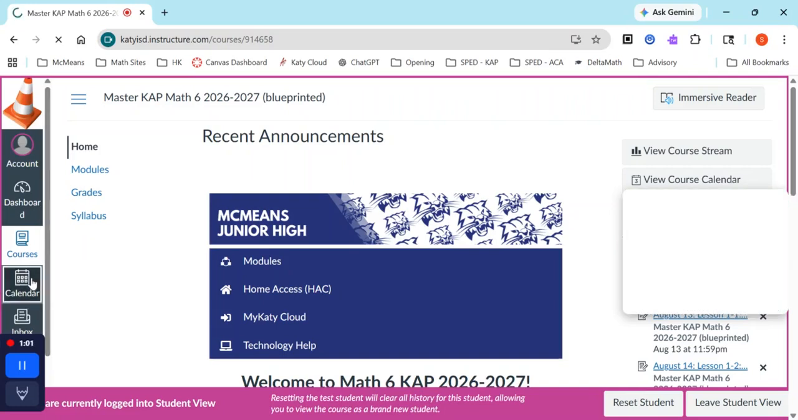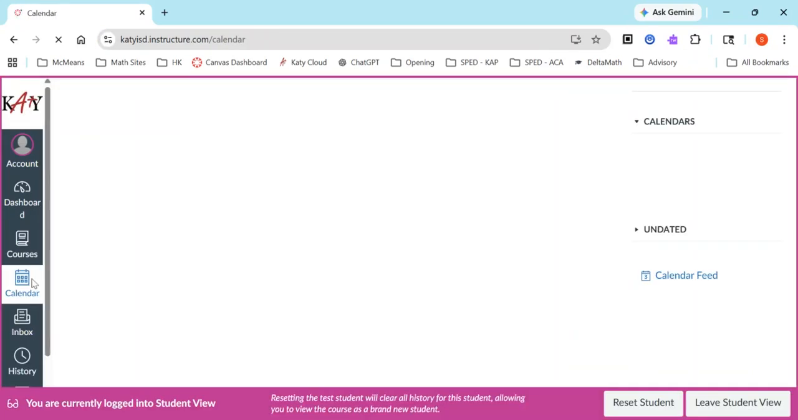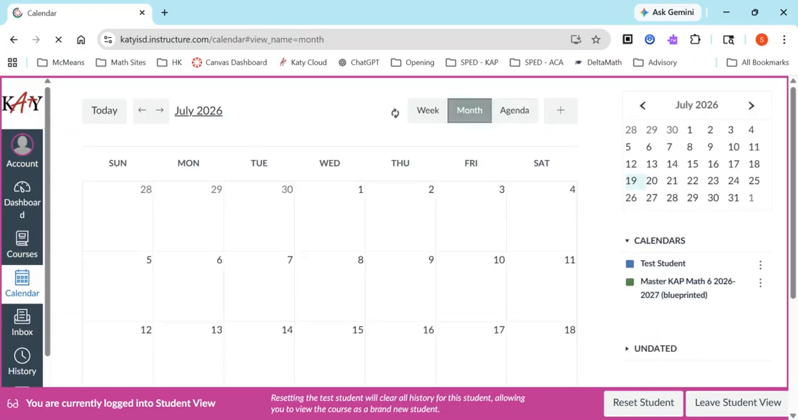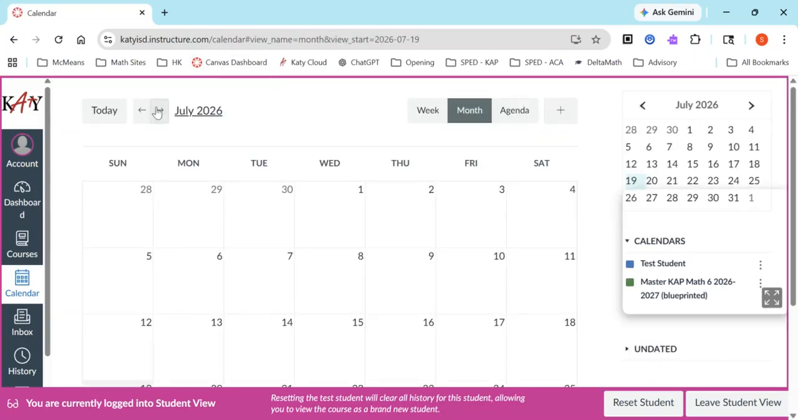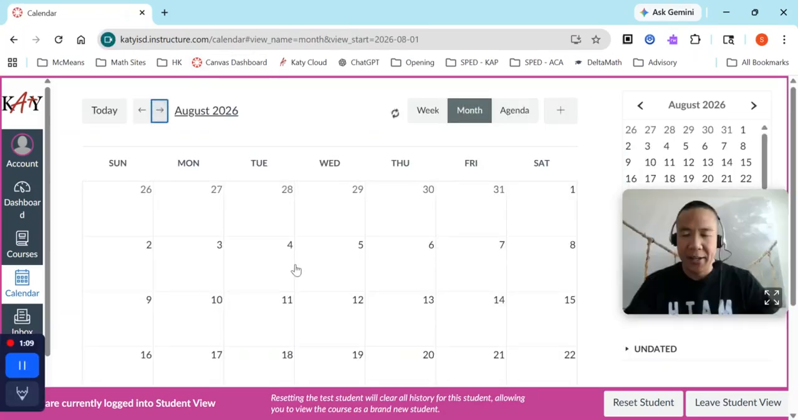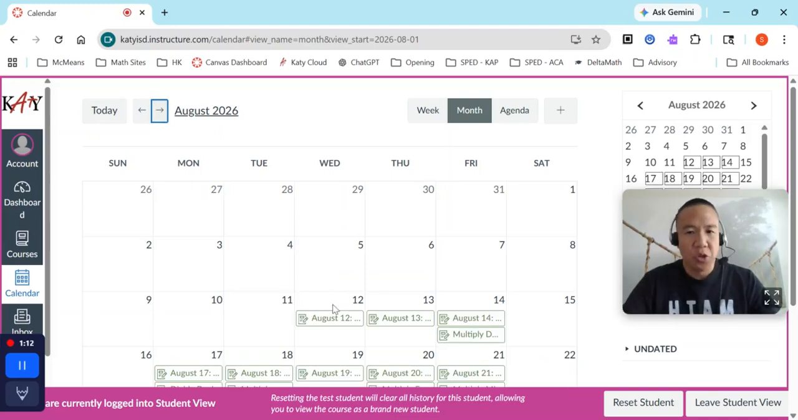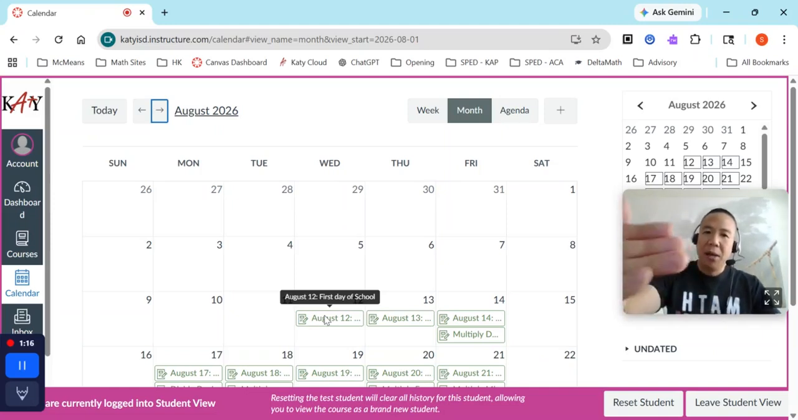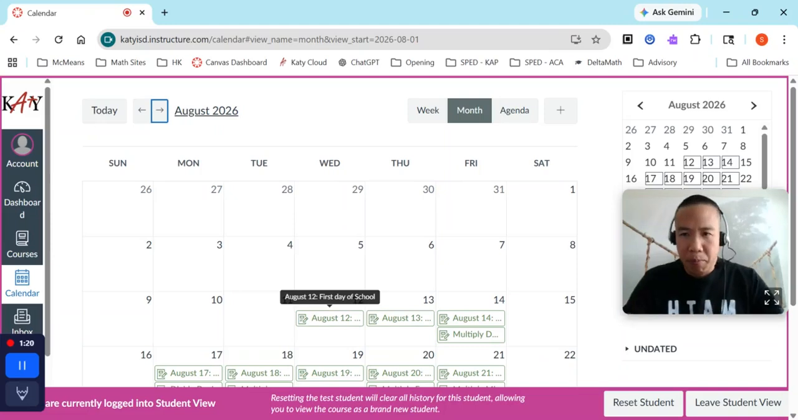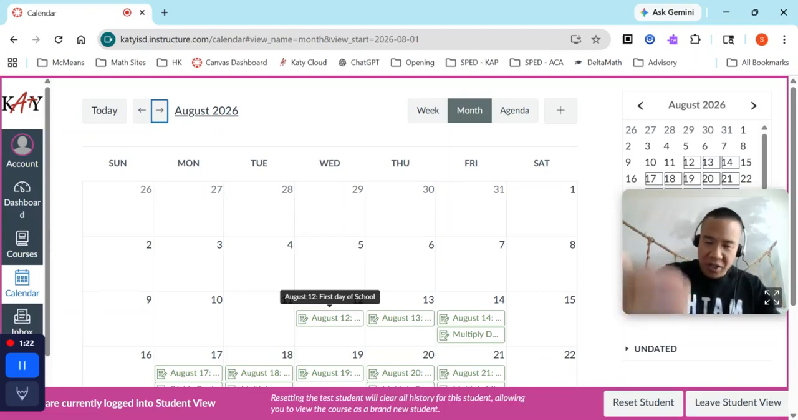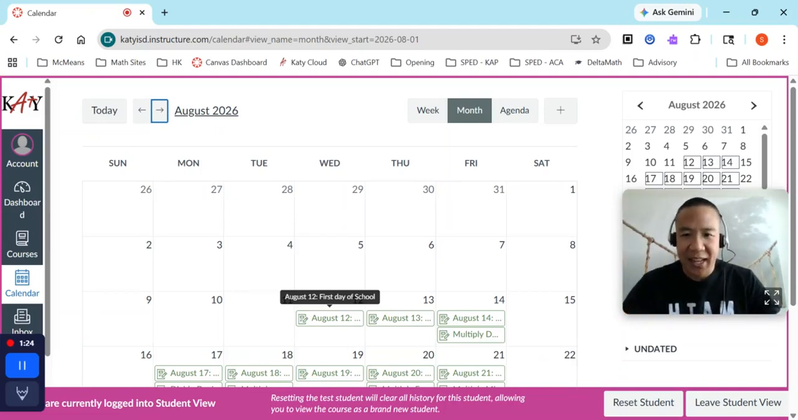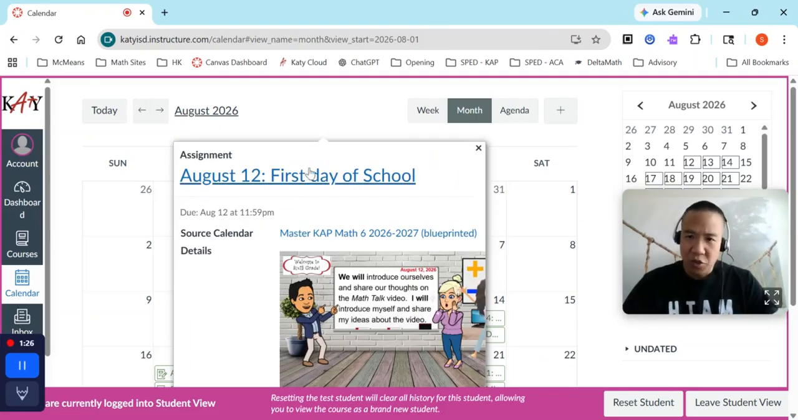Calendar. So let's talk about calendar right here. In calendar, you'll be able to see what assignments you need to complete for that day. So the first day of school is August 12th. If I click on here, by the way, this is math only. By August 12th, you'll see all the different assignments from the different classes. So August 12th is our first day of school.